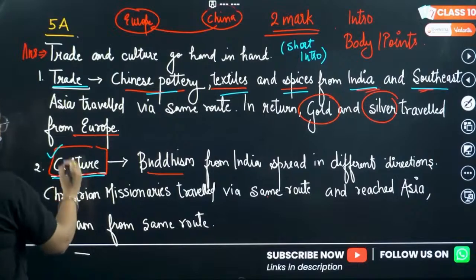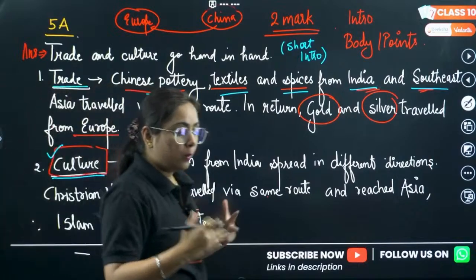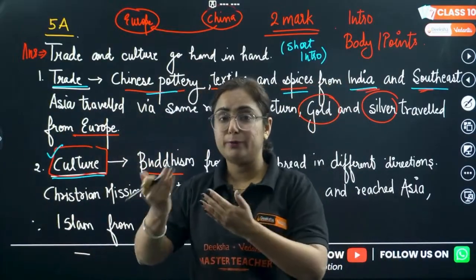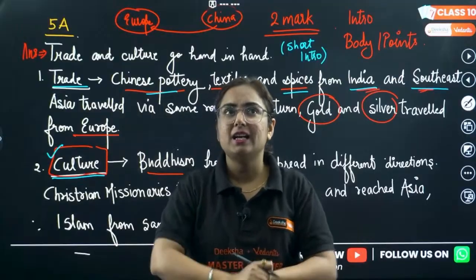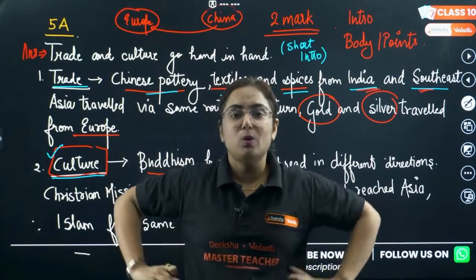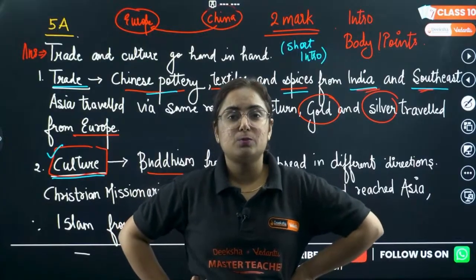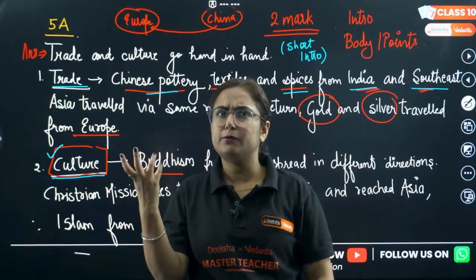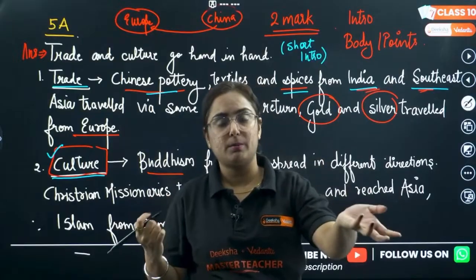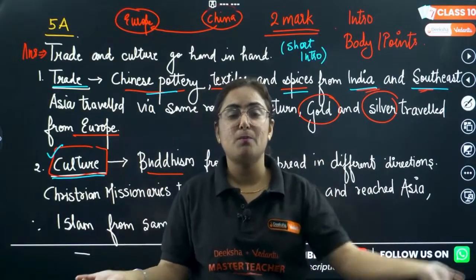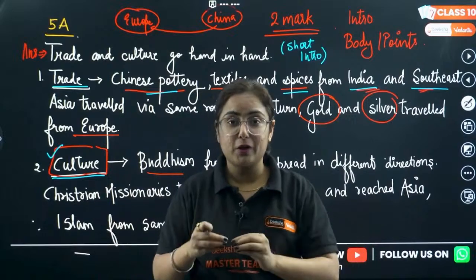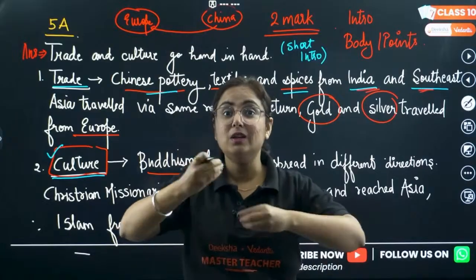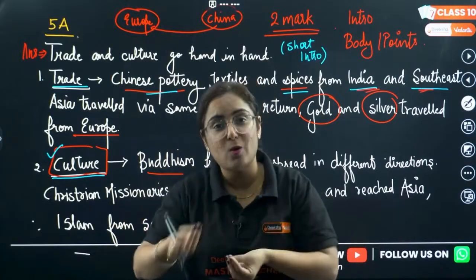Now, the second point is culture. Whenever trade is there, the people from Europe and Central Asia were traveling from one place to another. Consider an example: you're sitting in a classroom and you have a lunch break. You are 8 people sitting together, right? A person is from Karnataka, another from Tamil Nadu, someone from Kerala, someone from Maharashtra, and so on. All of them bring their lunch and there is a variety of lunch for you. Similarly, see how culture is shared in those lunch boxes.